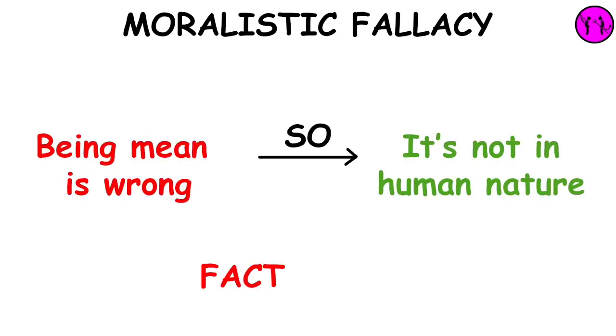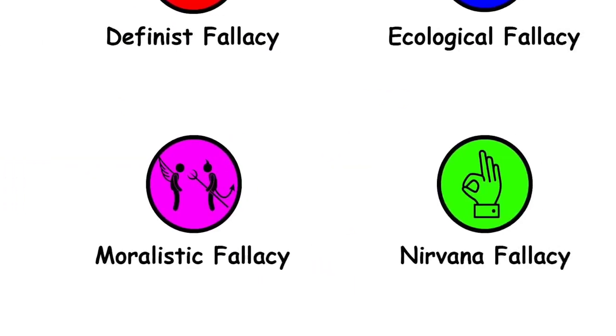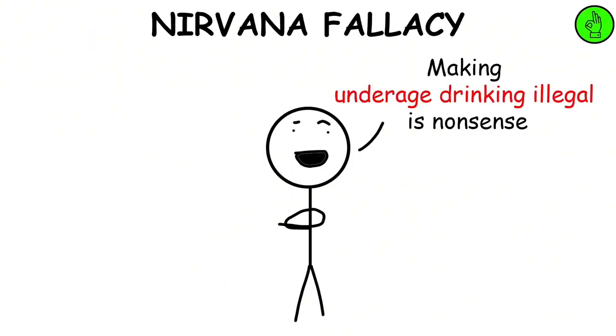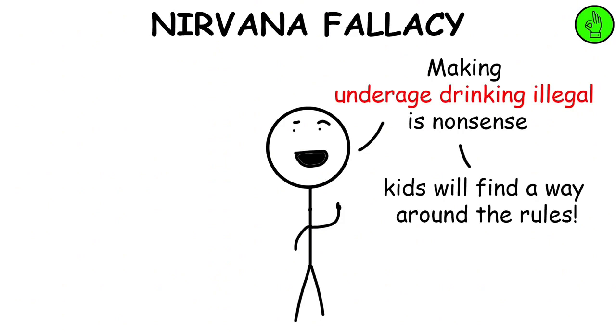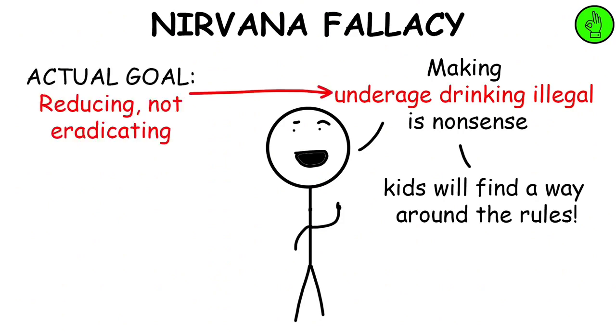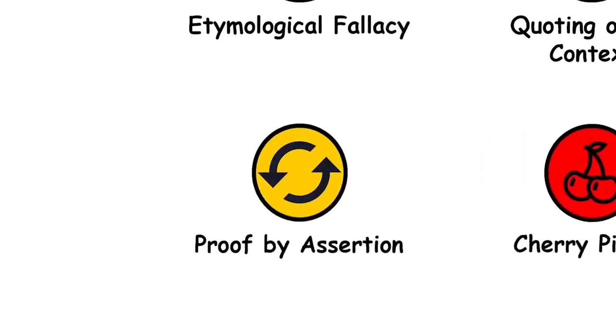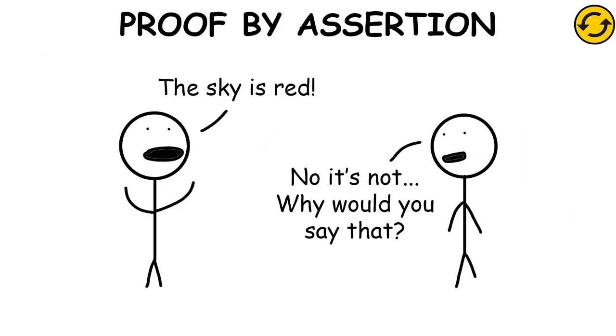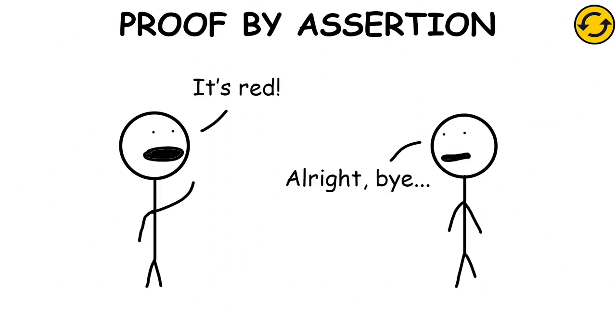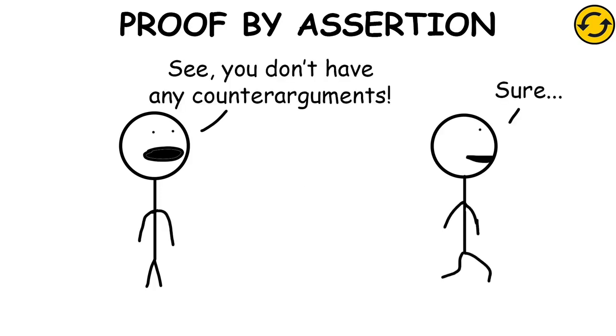Moralistic fallacy, making statements about what is on the basis of claims about what ought to be, in violation of fact-value distinction. Nirvana fallacy, comparing a realistic solution with an idealized one and discounting or even dismissing the realistic solution as a result of comparing it to a perfect world or impossible standard. Proof by assertion. It's a fallacy in which a proposition is repeatedly restated, regardless of contradiction and refutation. The proposition can sometimes be repeated until any challenges or opposition cease, letting the proponent assert it as fact solely due to a lack of challengers.